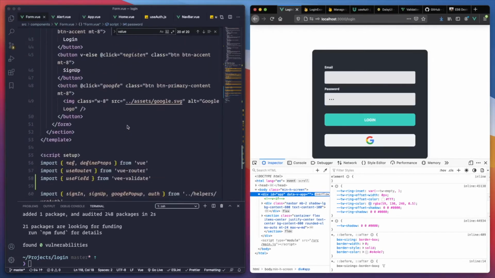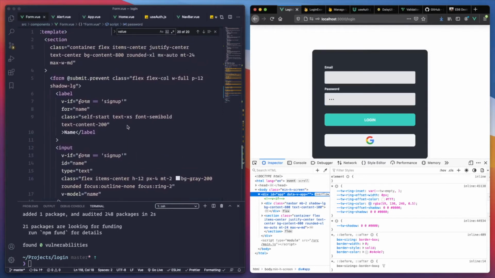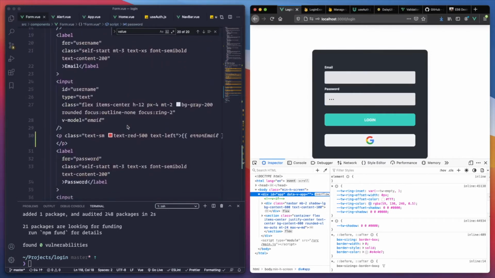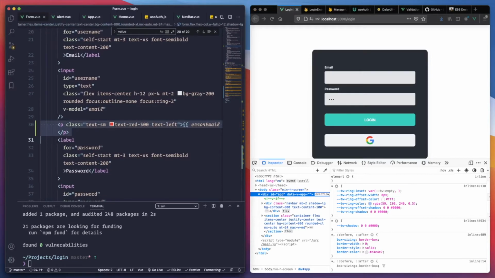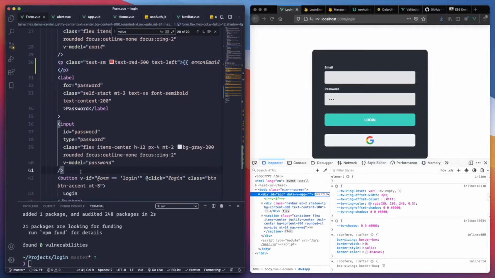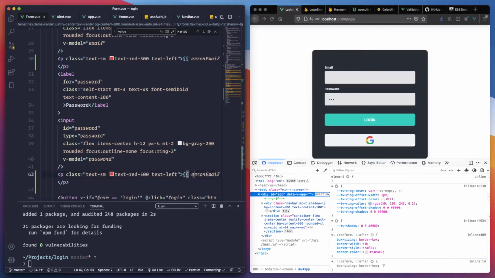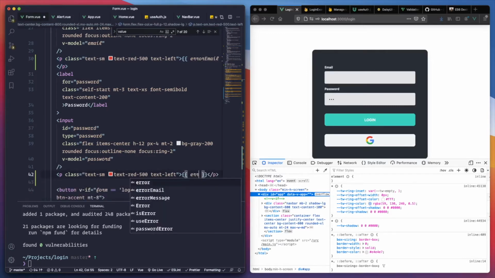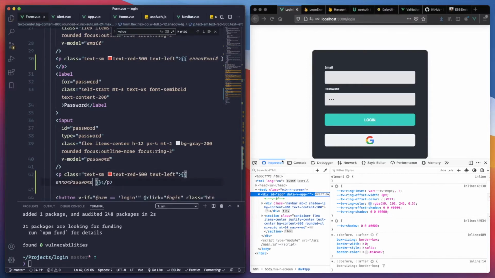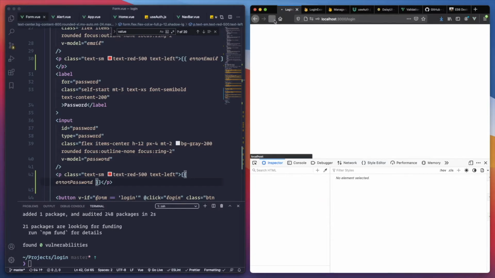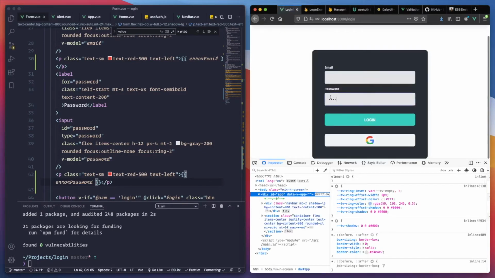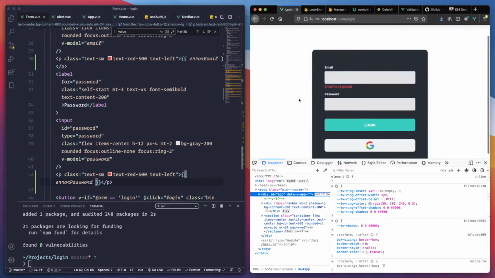Oh, we need to put that error message too. So that error message gets saved right here. And let's put it after the input for the password. And it's going to be error password. Email is required.